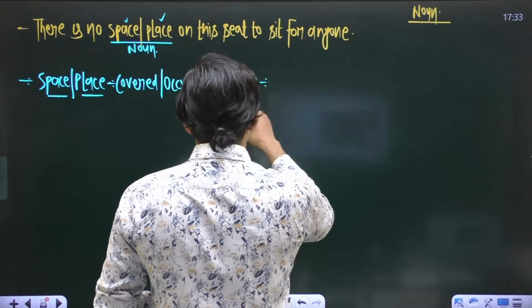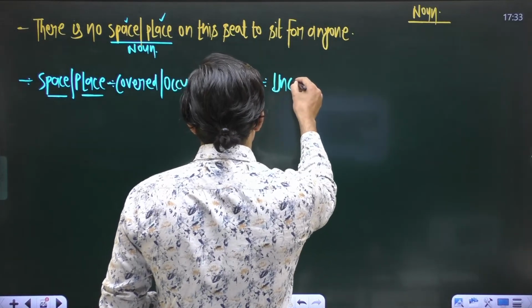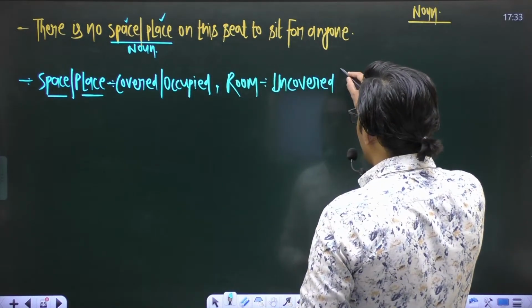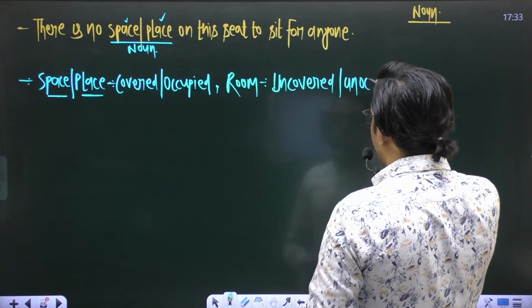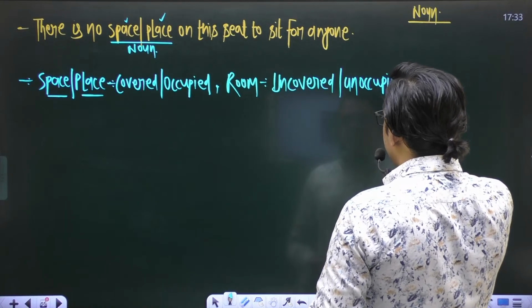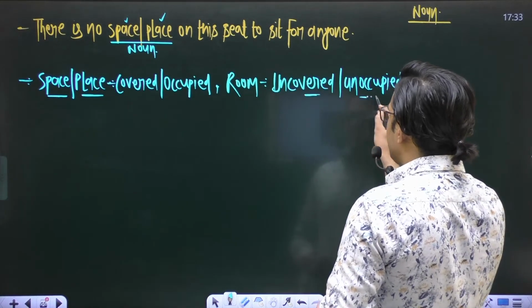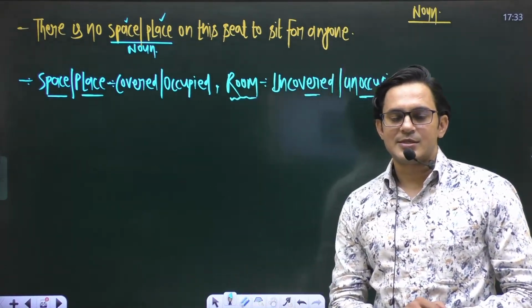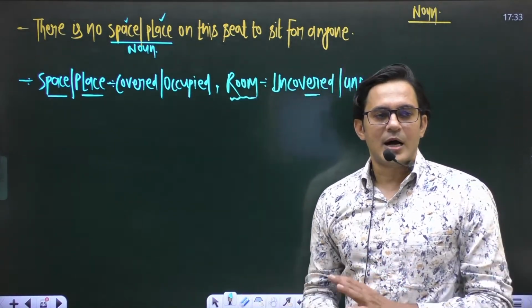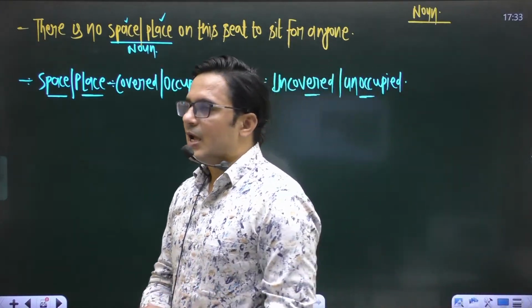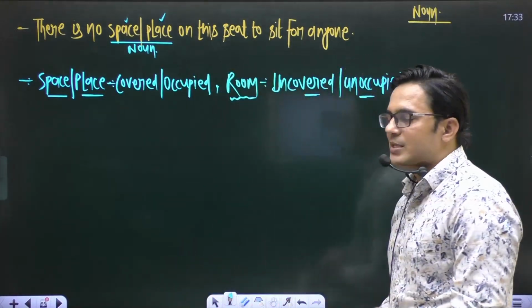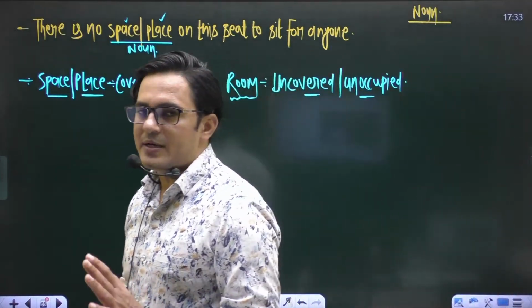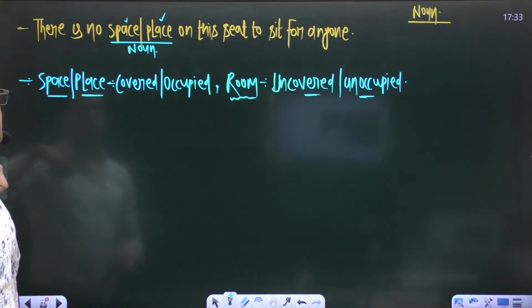Room. Room is the area which is uncovered, or you can say unoccupied. Unoccupied, right? Meaning to say, khali jagah. Room is something that is uncovered or unoccupied. And when you talk about space or place, the area which is covered or which is occupied, that is space or place.